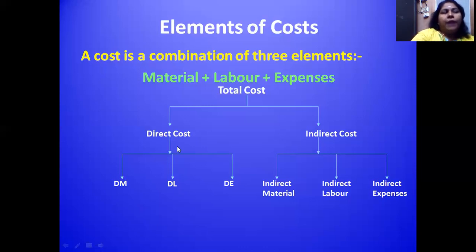And apart from direct costs, there may be indirect costs also. So indirect material, indirect labor, indirect expenses. All these three are termed as overheads. So the other name for indirect cost is overheads. So this thing I want to highlight in this slide. What are the elements of cost? What do you mean by prime cost or direct cost or indirect cost or overheads?